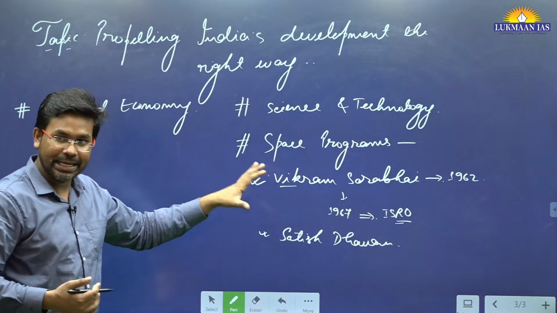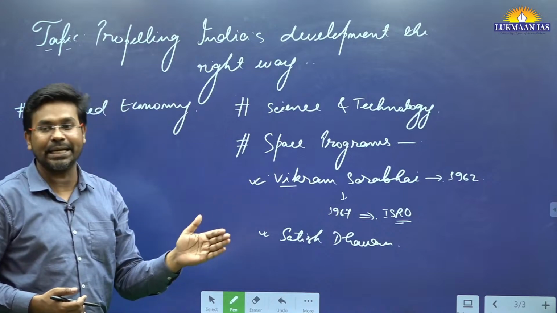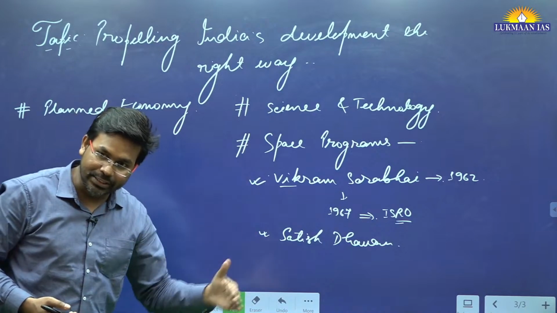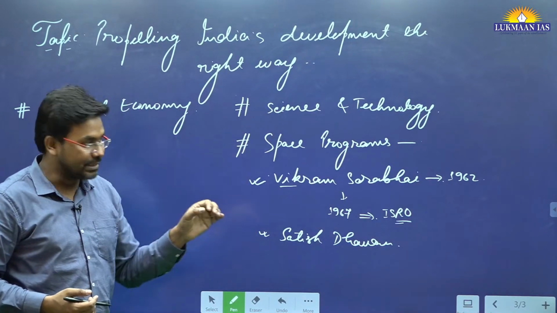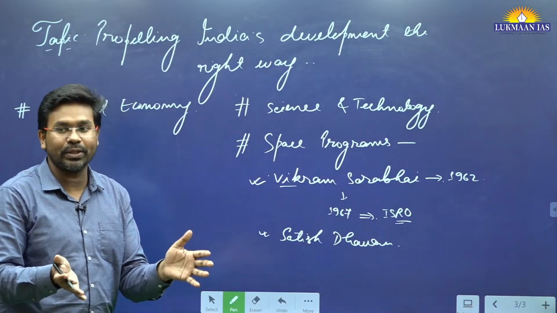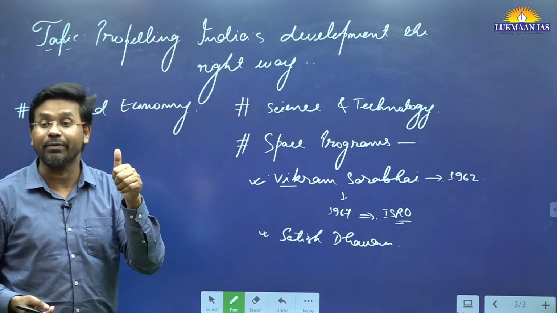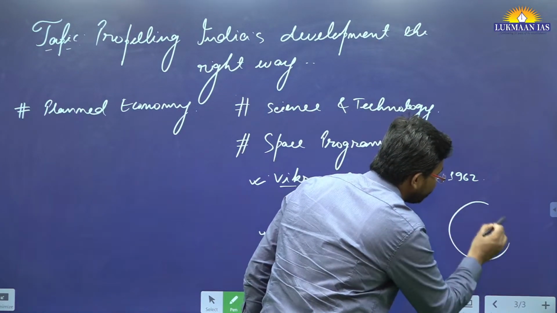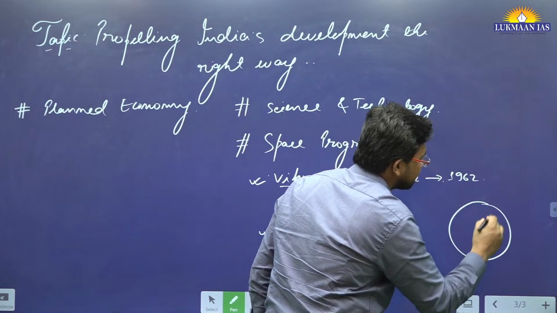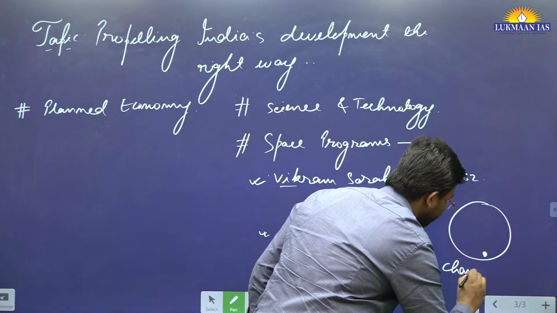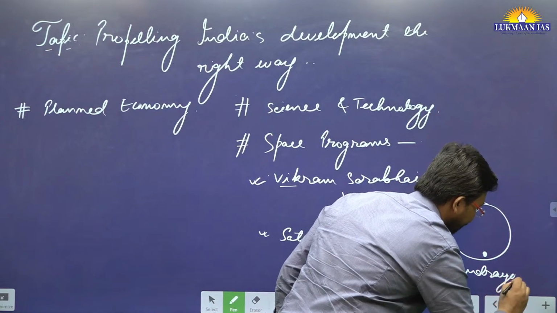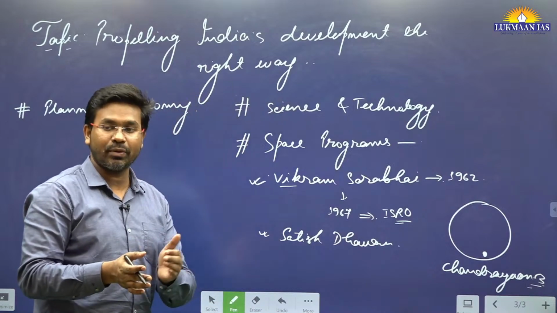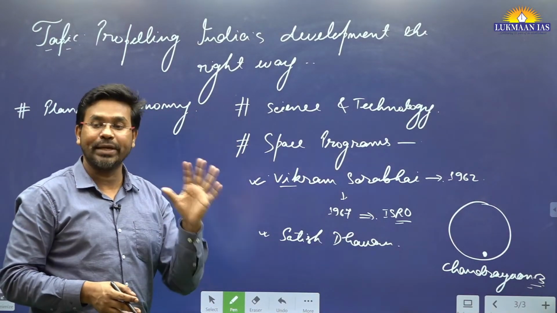Now, space science, which was started just a decade or so after India got independence, has been functioning since then, and very soon, what has happened is that India became the first country in the world to have landed a moon mission on the south pole of the moon, and this mission is known as Chandrayaan 3. However, the success of Chandrayaan 3 was not once in a while. Initially, we have seen some failures also.